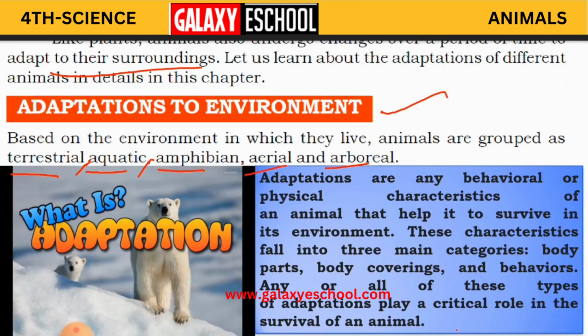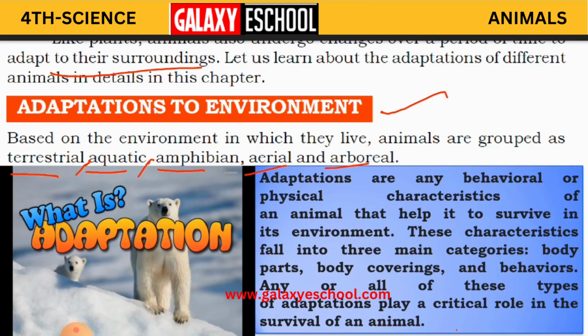So before that, let us just read this. Adaptations are any behavior or physical characteristics of an animal that help it to survive in its environment. So what is adaptation children? It is any behavioral or physical characteristic of an animal that helps it to survive in its environment, where it can live comfortably. So it may be based on behavioral or physical characteristics.